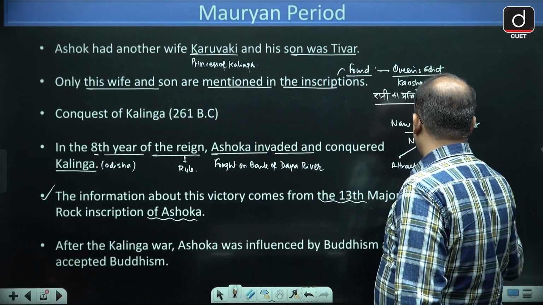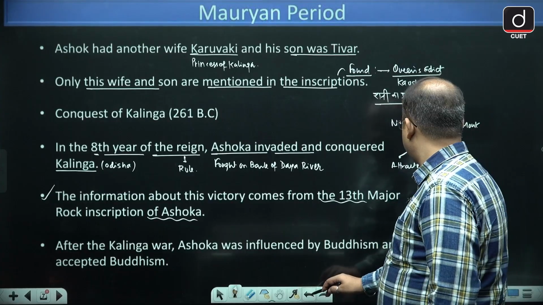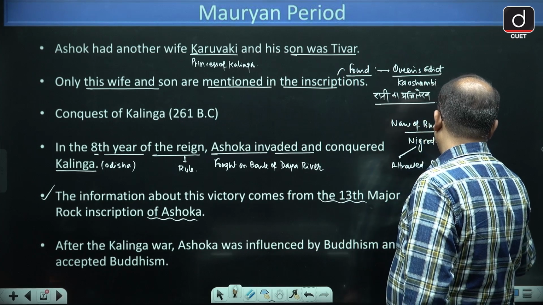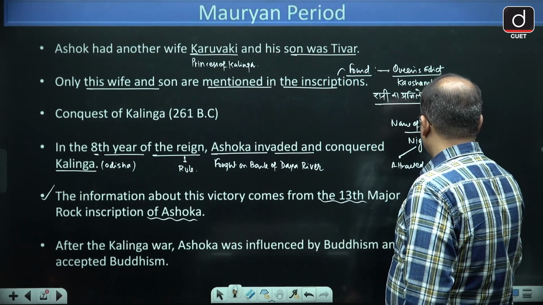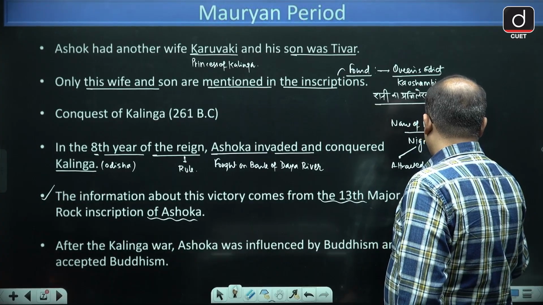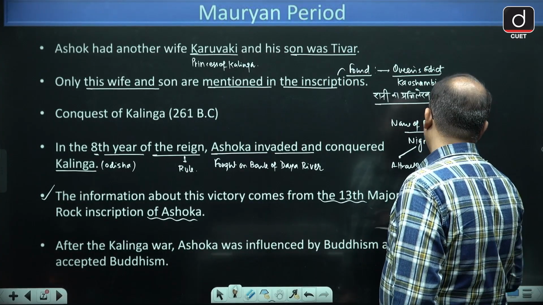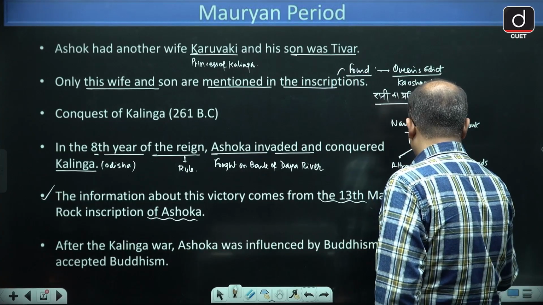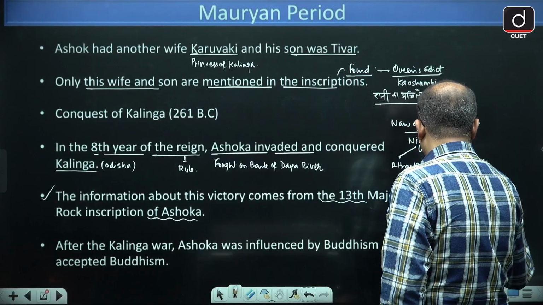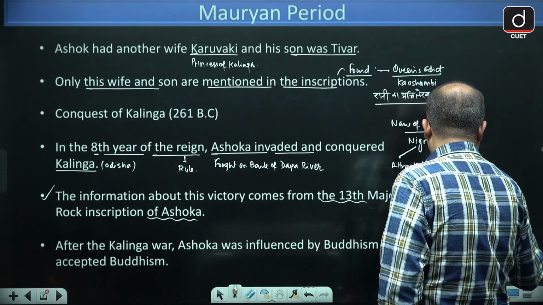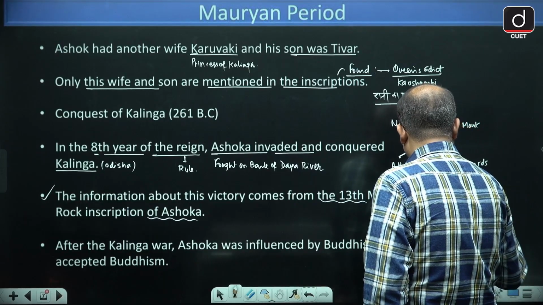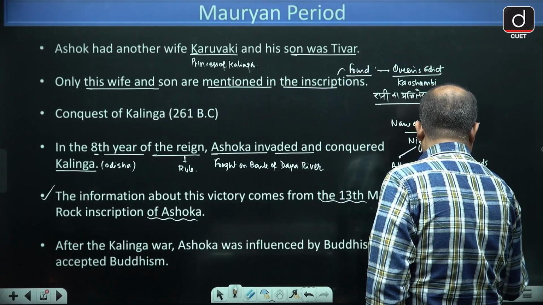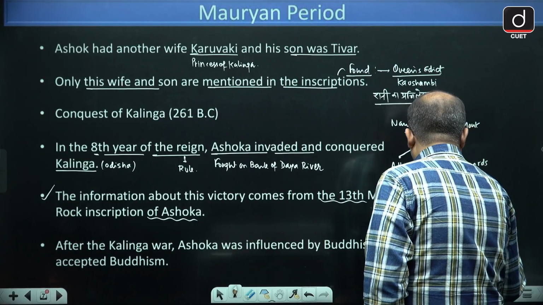Nigrodh attracted Ashok towards Buddhism, and then Ashok decided to adopt Buddhism from Upgupta.